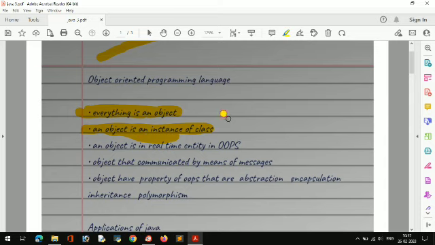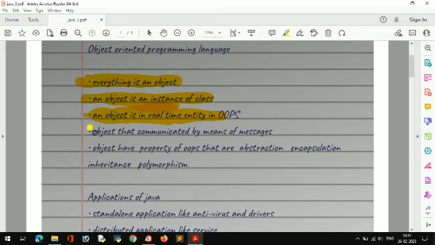An object is an instance of class. Instance of class means first the class is created, then the object will be created. Then object is a real-time entity. As I say, object is a real-time entity. Anything is an object, like shoes, laptop, or anything.